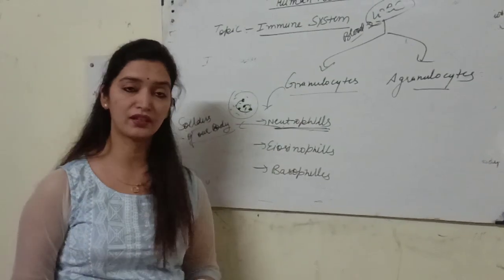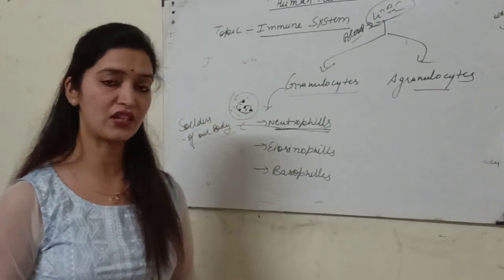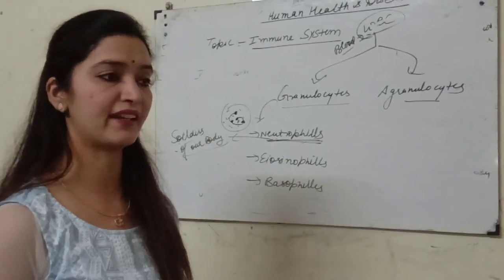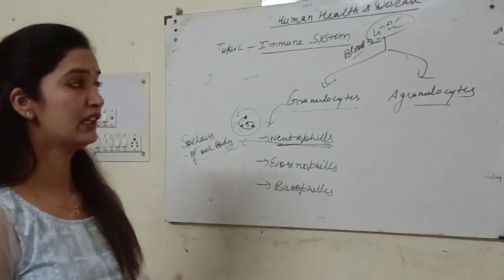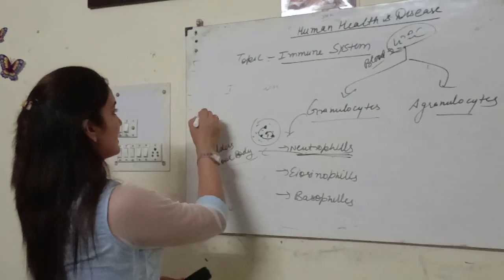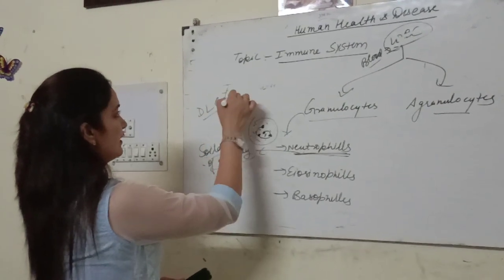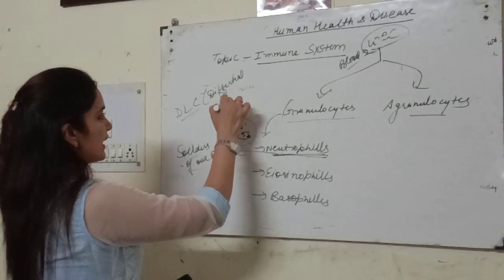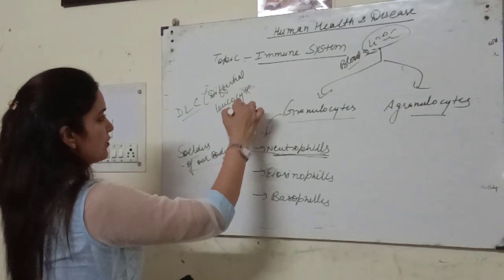See, when we are having an infection, and the doctor tells us to go for a blood test, we are going for DLC. This is DLC, differential leukocyte count.